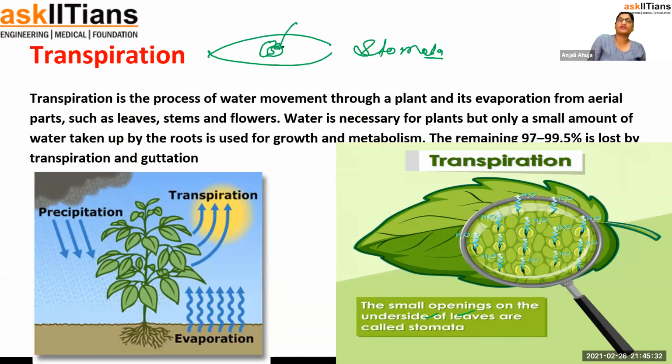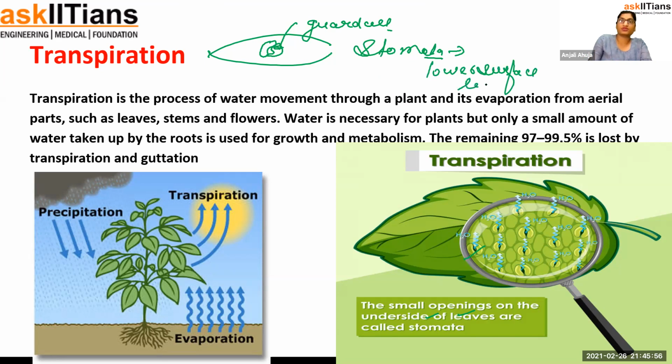Stomata is not a cell. Stomata is the opening. The cells which make the opening are known as guard cells. This guard cell is full of water, then lacking water, then full of water, and that's how they open, close, open, close. Are you getting my point? Stomata are a really important part of the plant, and stomata are present mainly on the lower surface of the leaf.